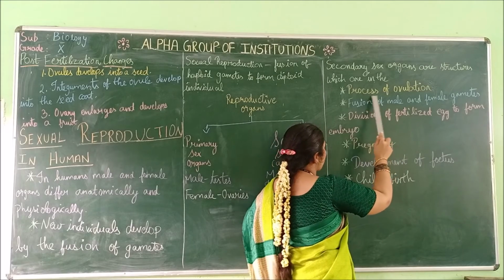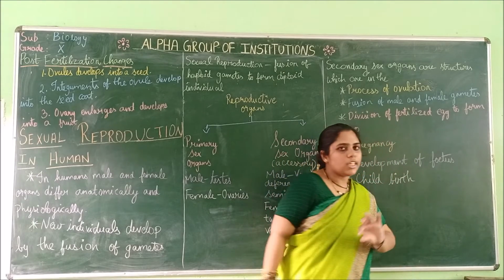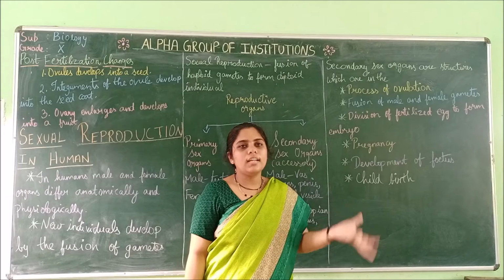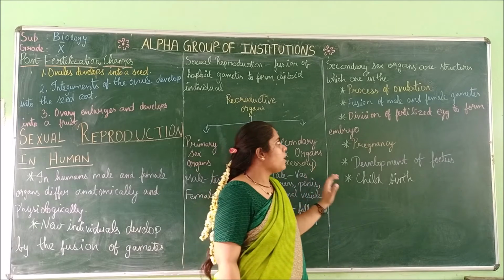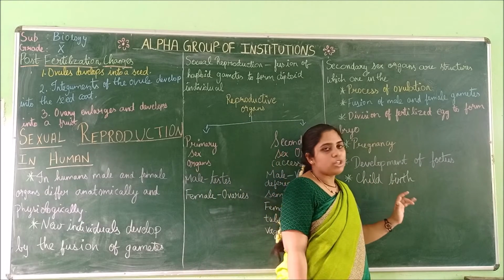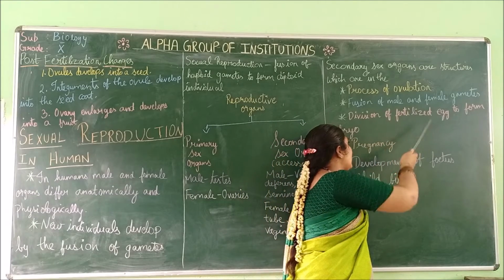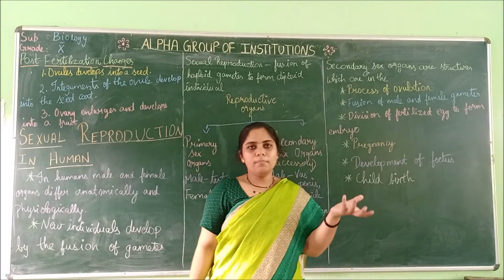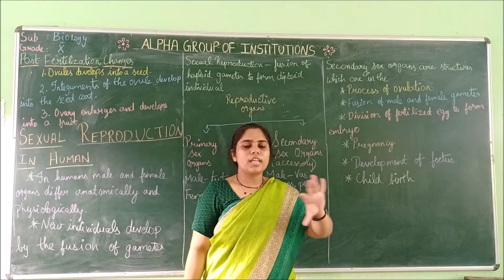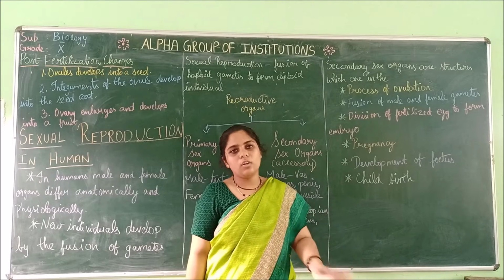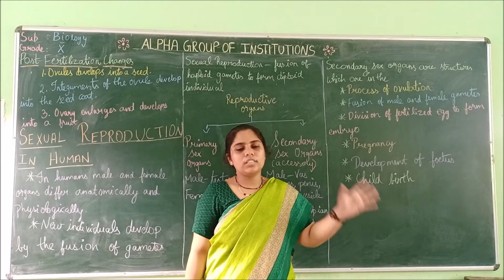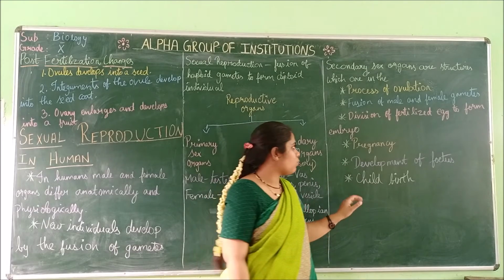What are those processes? The process of ovulation, where the egg is released and enters the uterus. Then the fusion of male and female gametes, and division of the fertilized egg. From the egg being fused, it gets fertilized to form a zygote, and later on an embryo. For those processes, what are the organs involved?